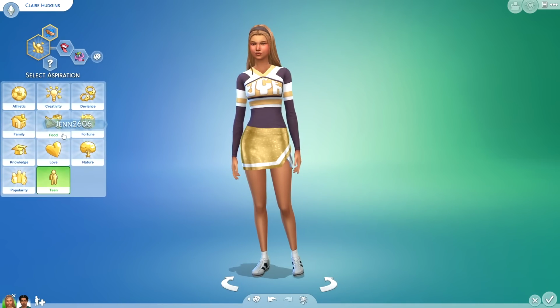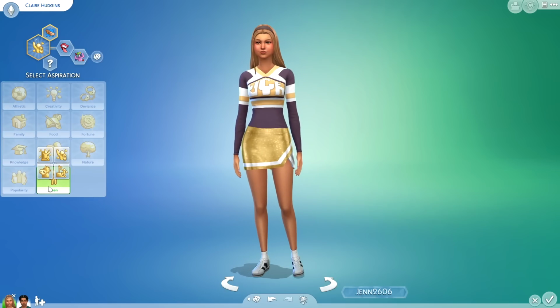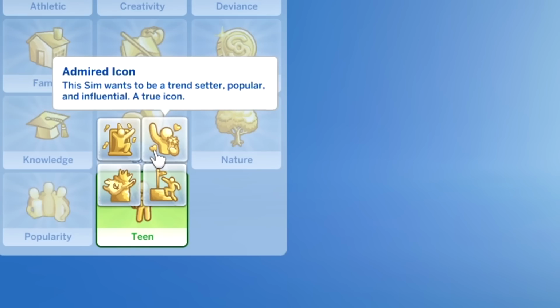So Claire, she is totally taking advantage of this brand new teen aspiration. There's a really cool bonus trait called relatable, and it says relatable Sims build faster relationships with fellow teens. Now, once you click on that, you have live fast. This Sim aims to get the most out of life by living carefree and rules free. Also, we have the admired icon. This Sim wants to be a trendsetter, popular and influential, a true icon.